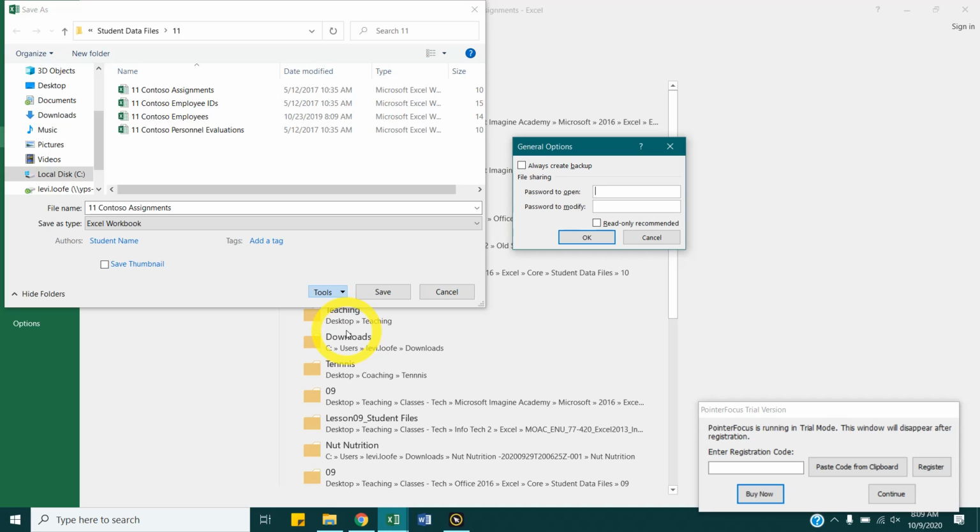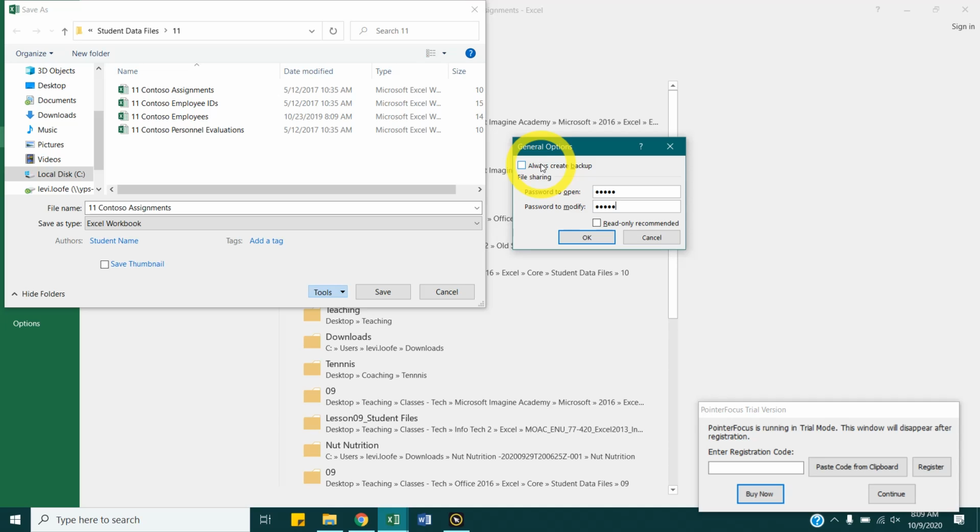So we could do this again, you know, we could have Dukes here. If they even want to modify it, we could have a different password to be able to modify it. There's a checkbox there to have them always create a backup so they have the original file, and then after they open it with the password, it makes a different file.